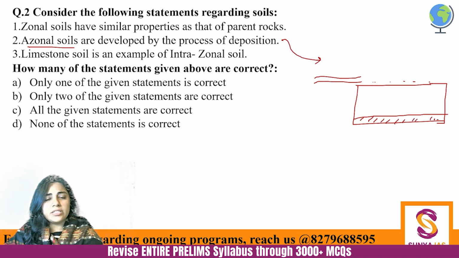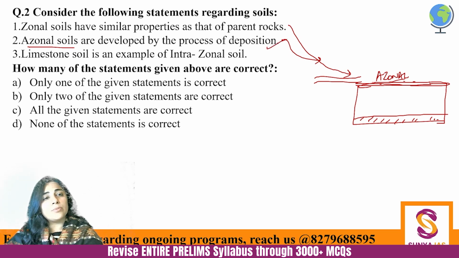No, it will not have anything in common, because the soil is not originating from the parent rock, and that is what an azonal soil is. So an alluvial soil is also an azonal soil because it has nothing to do with the parent rock. The constituents of the alluvial soil are coming from way far, that is from the Himalayas or from other areas, right? So second is absolutely correct. Azonal soils are developed by the process of deposition.